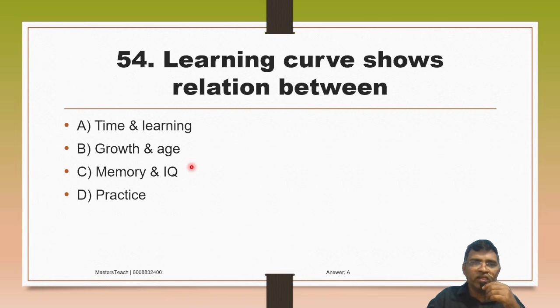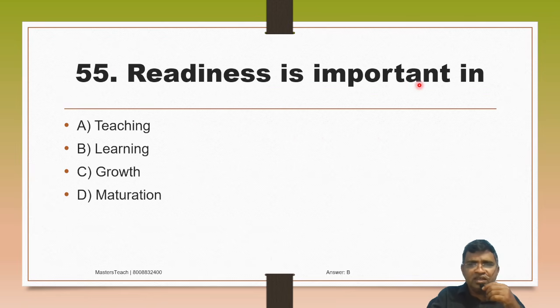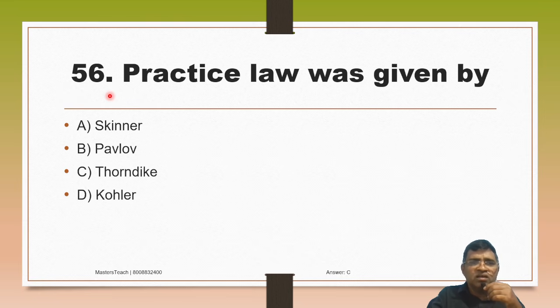Then learning curve shows relation between A. Time and learning, B. Growth and age, C. Memory and IQ, D. Practice. So learning curve shows relation between time and learning. Option A. So readiness is important in A. Teaching, B. Learning, C. Growth, D. Maturation. So readiness is important in B. Option B. Learning.